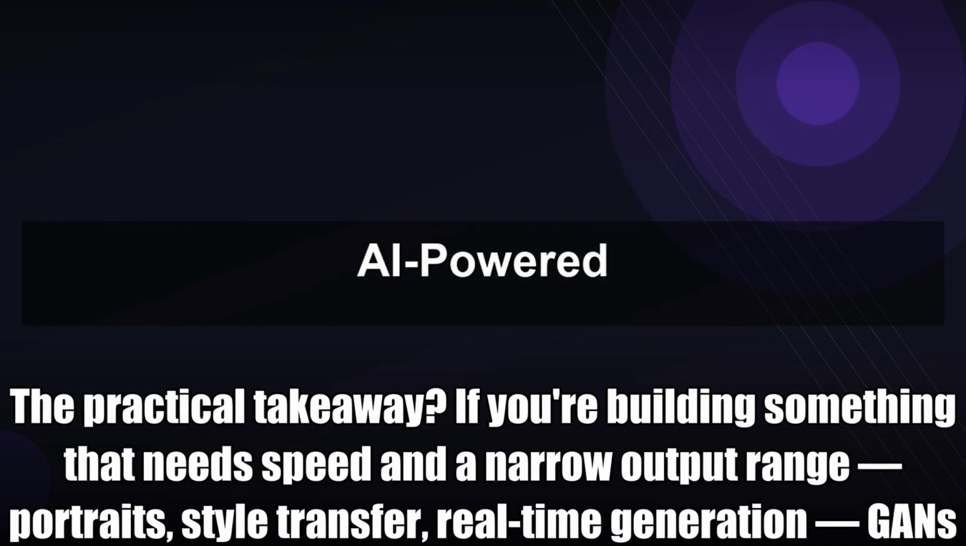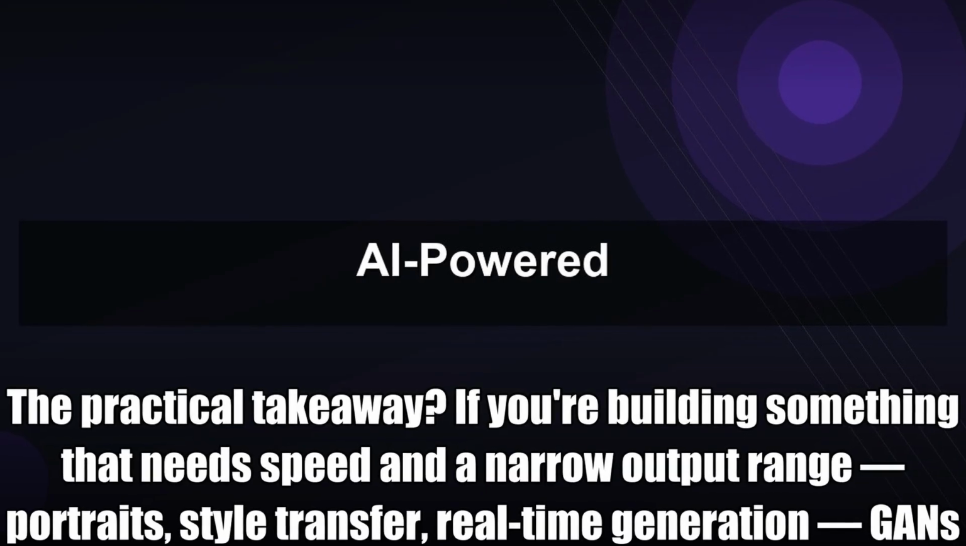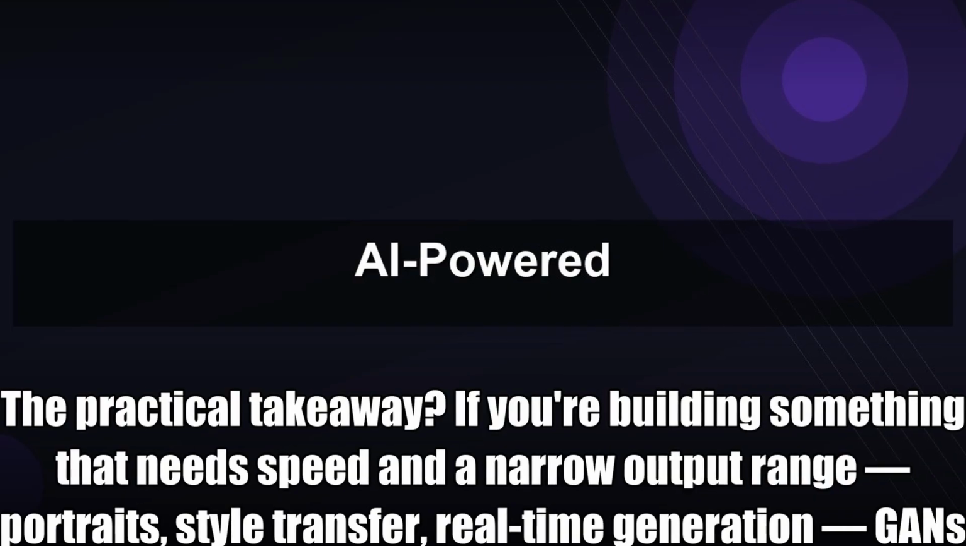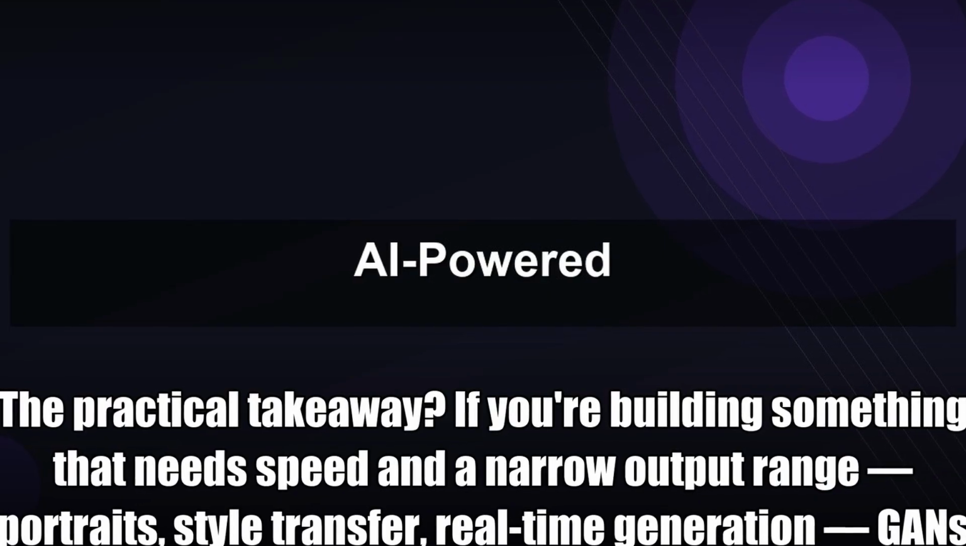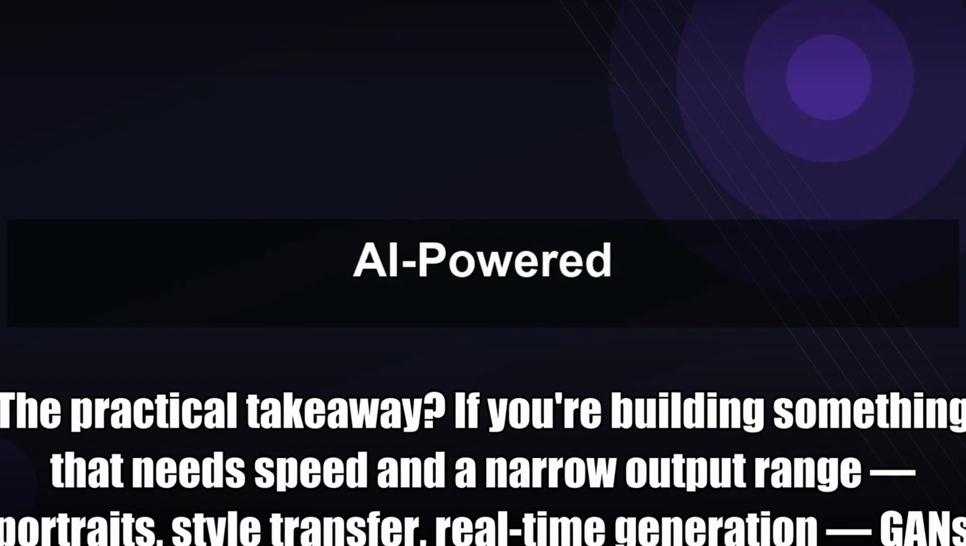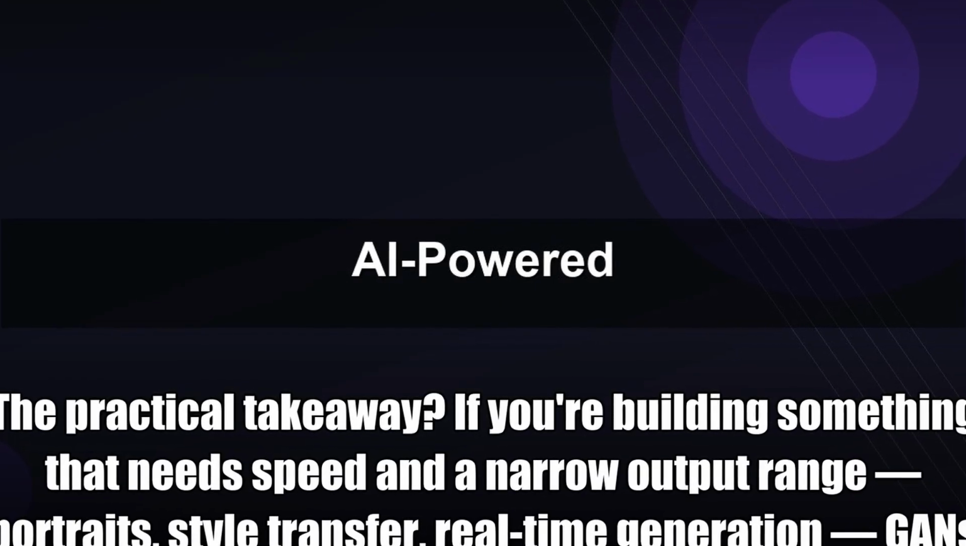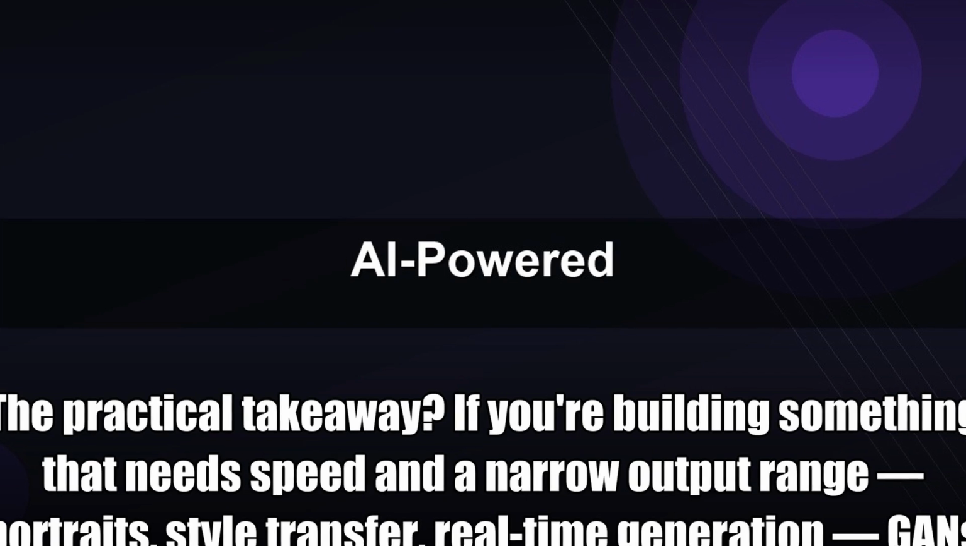The practical takeaway? If you're building something that needs speed and a narrow output range, portraits, style transfer, real-time generation, GANs are still worth your attention. If you need creative flexibility, text-to-image power, or community support, diffusion wins by a mile right now.